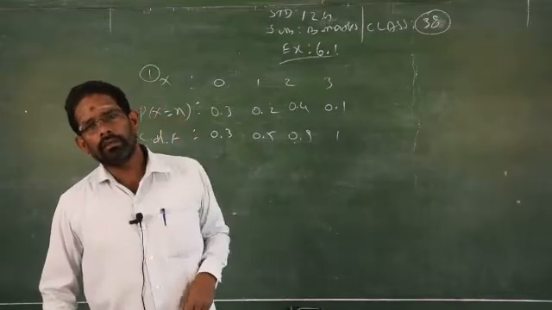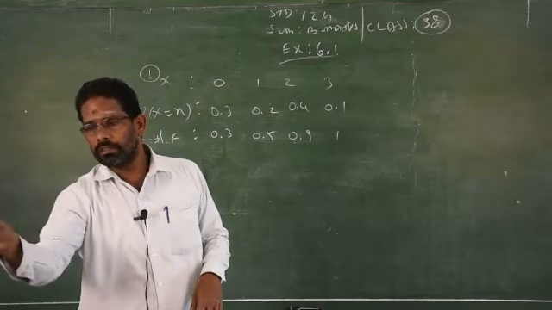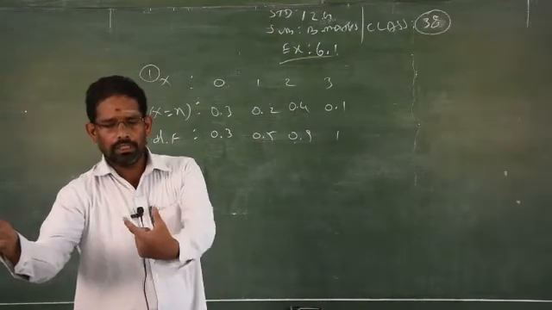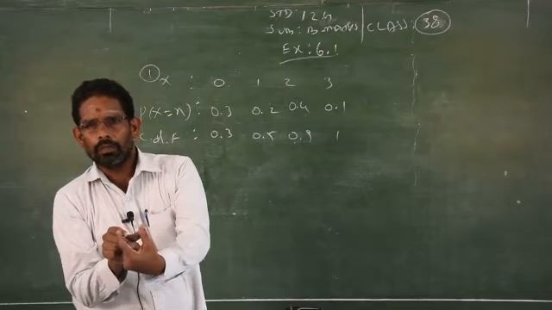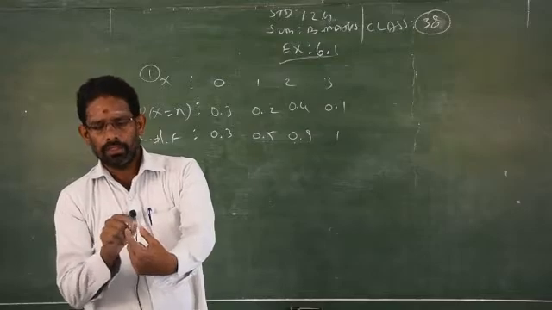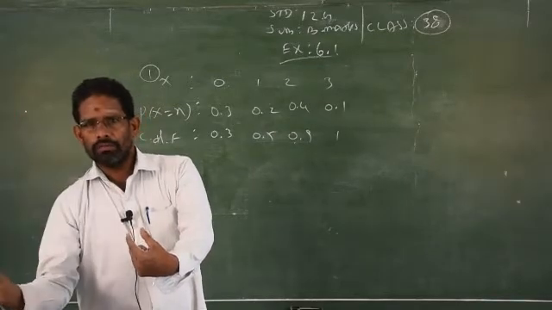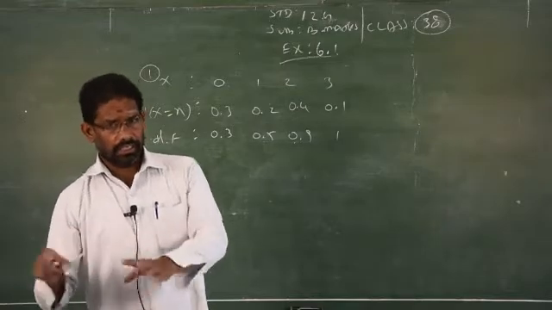What did you do in the median? The final value of the cumulative frequency should equal the total frequency. Then only we say it is correct, otherwise it is wrong.